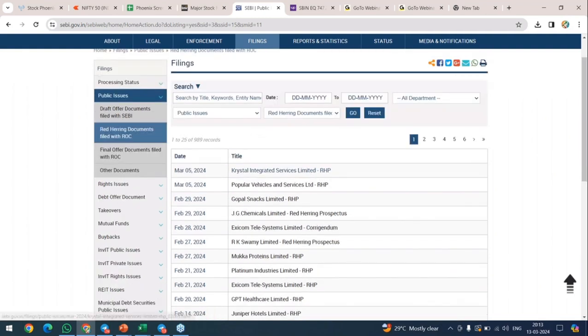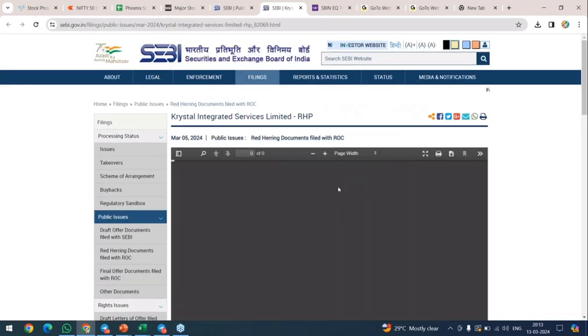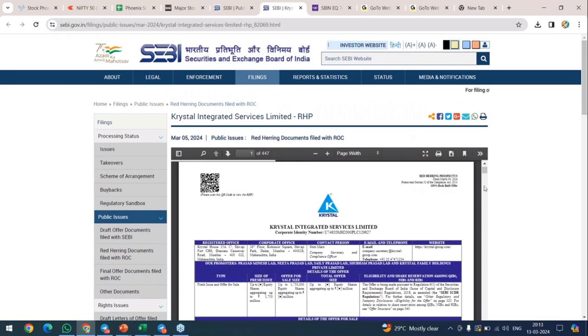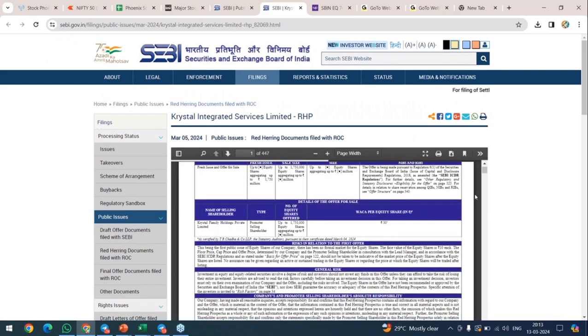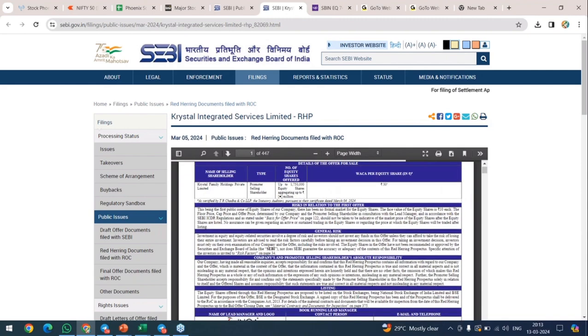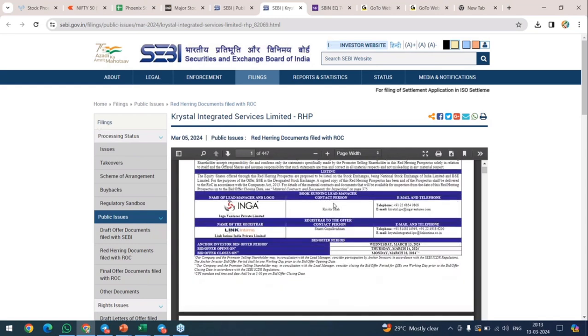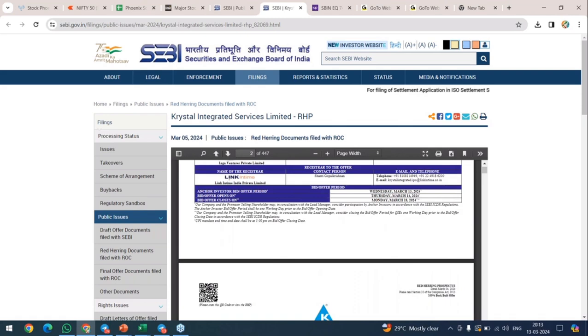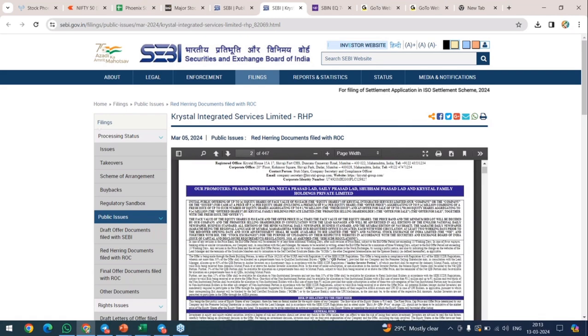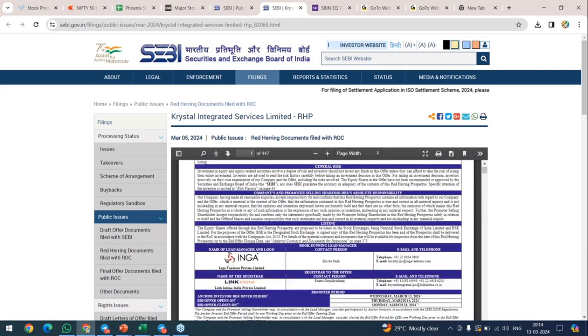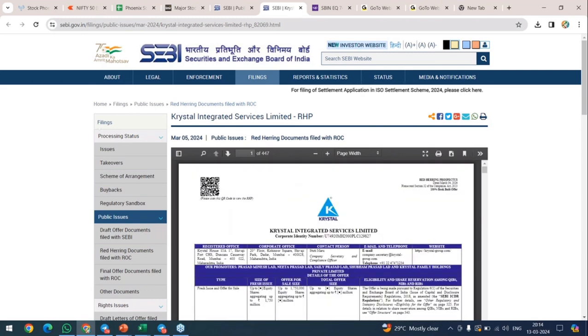Whichever one you need, you have to click on that particular one. You will get the documentation which they have filed with SEBI. General risk, risk in relation to the first offer, companies and promoters selling shareholders, absolute responsibility. So everything is mentioned. You need to give time. You have to hold your patience. As you refer to it, you will get an idea. If it is not clear why they are raising funds and what the issue is, then better ignore that particular IPO.